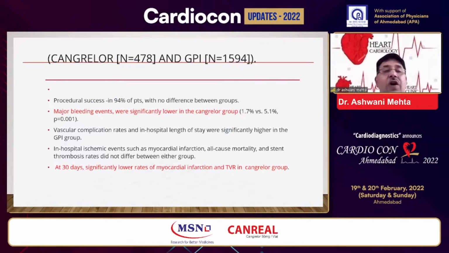The in-hospital ischemic events such as myocardial infarction, all-cause mortality, stent thrombosis definitely were the same. And my friend Dr. Shah has just shown why he prefers tirofiban, and he also showed the fabulous FASTER study. But the FASTER study definitely is a study which looked at the platelets. It didn't look at the clinical outcomes.